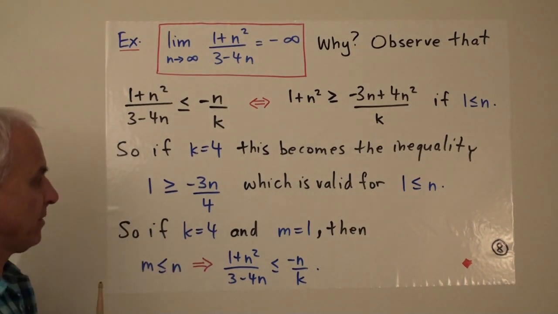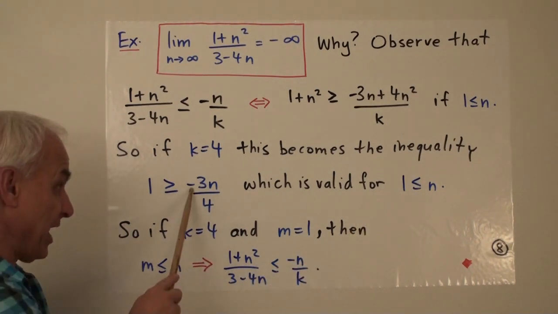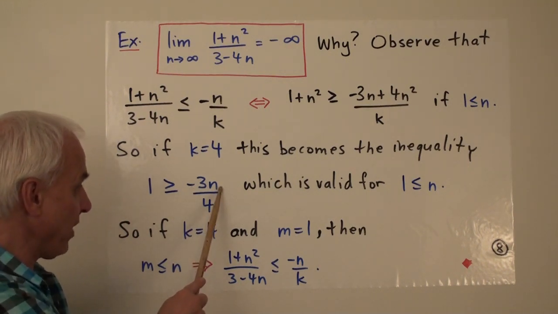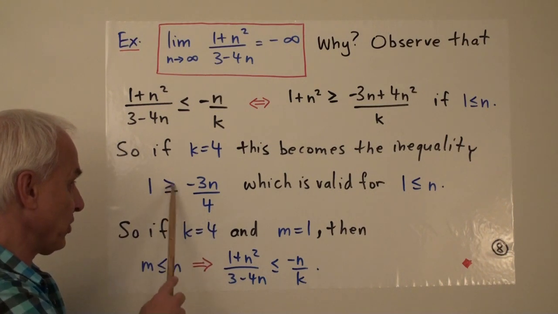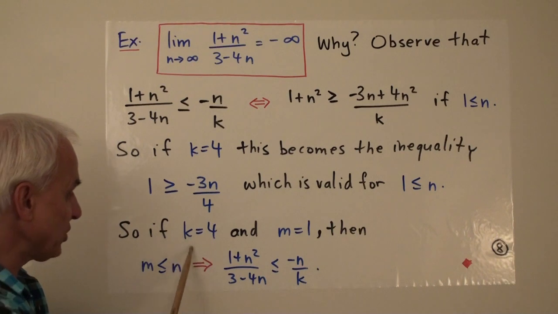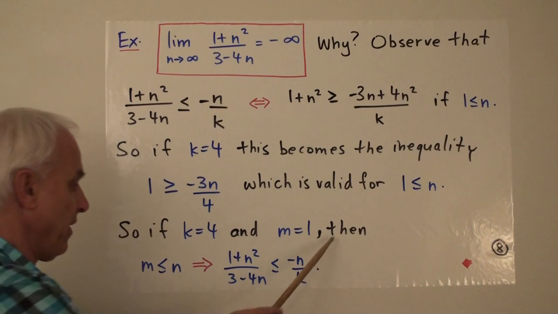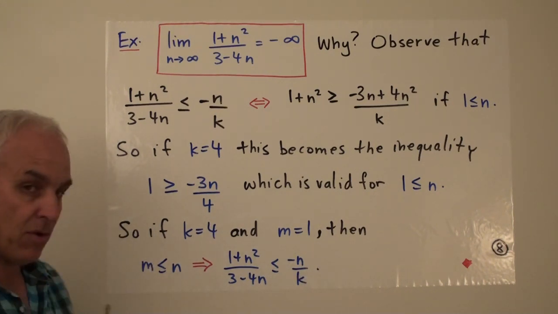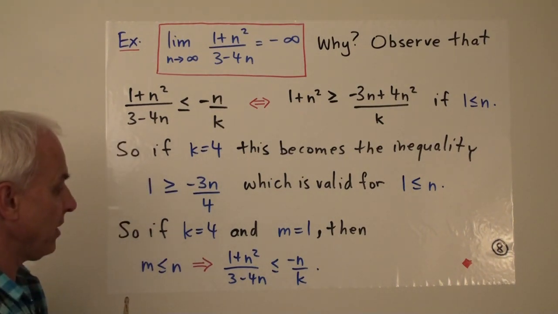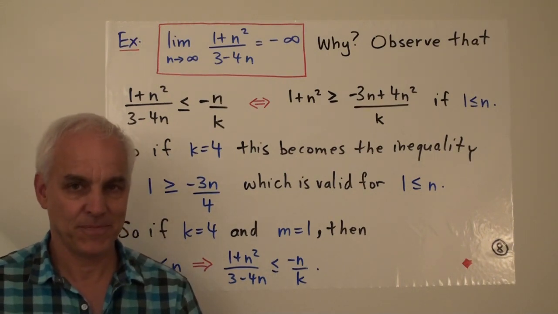When is this thing valid? Well, this is valid whenever n is bigger than or equal to 1, because there's a negative sign here. If n is a natural number bigger than or equal to 1, then minus 3n over 4 is certainly less than or equal to 1. Conclusion: if we choose k equals 4 and m equals 1, then if little n is bigger than or equal to m, this basic inequality is satisfied, which proves to us that the limit is minus infinity.